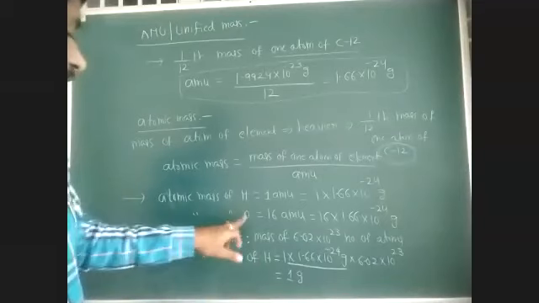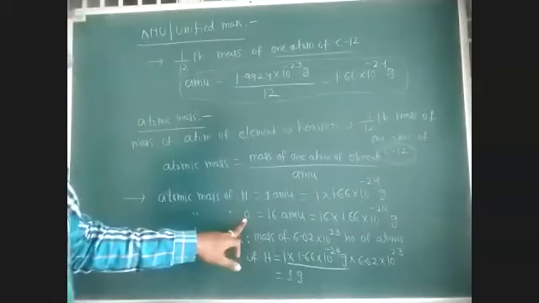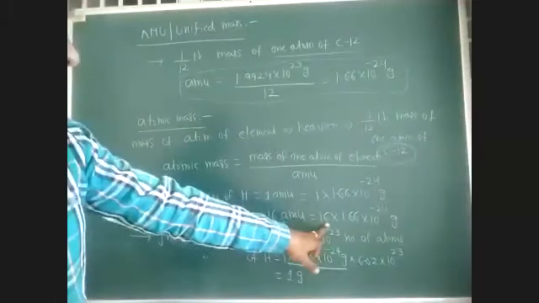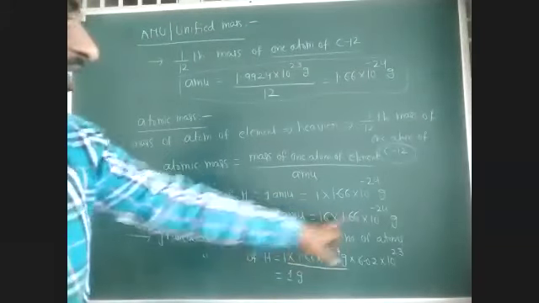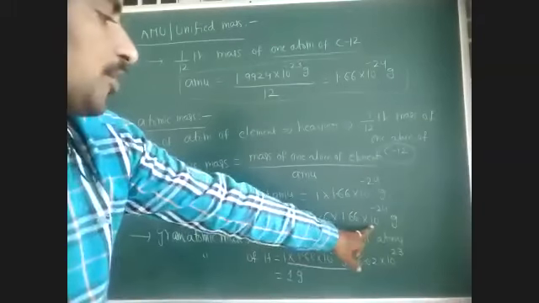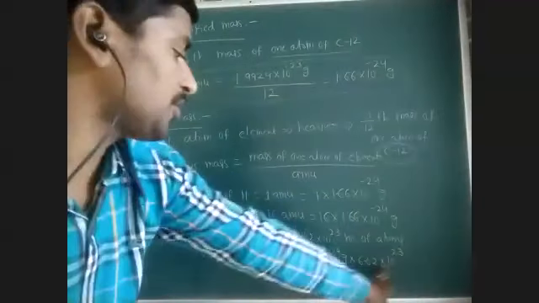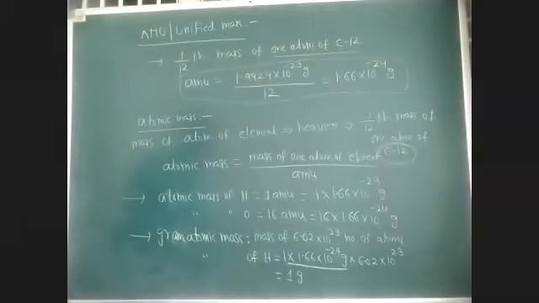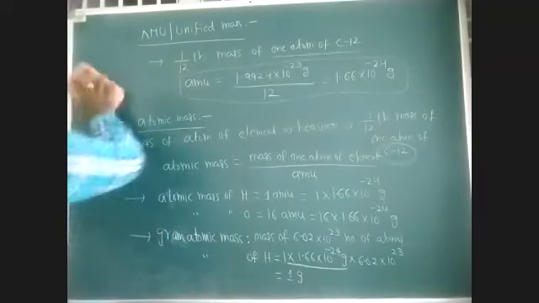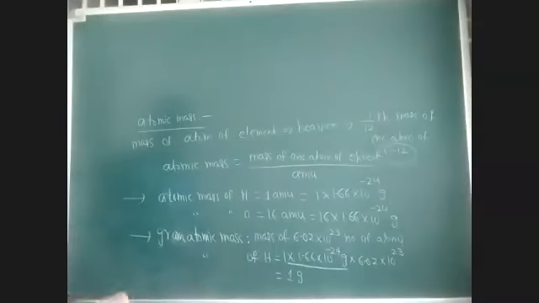Similarly, if you calculate the gram atomic mass of oxygen, that is 16 × 1.66 × 10⁻²⁴ grams × 6.02 × 10²³. We'll get 16 grams. So 16 grams is the gram atomic mass of oxygen. So gram atomic mass means the mass of Avogadro number of atoms or particles.